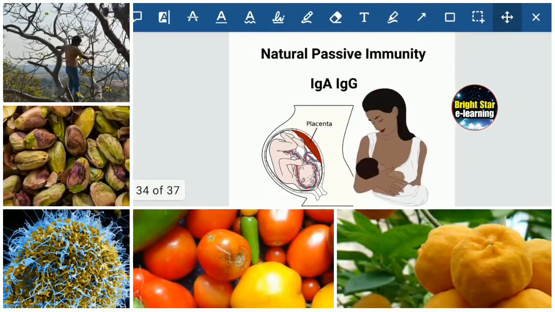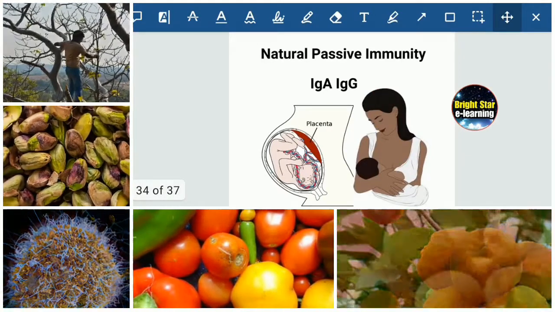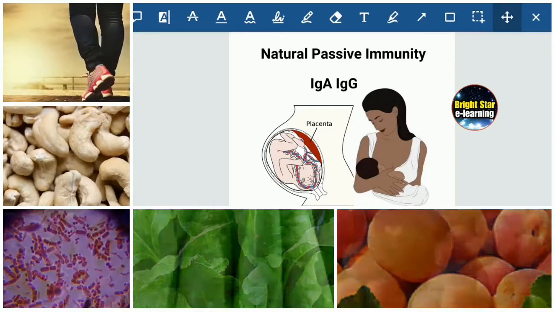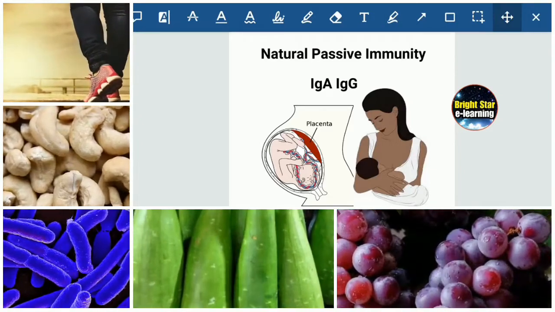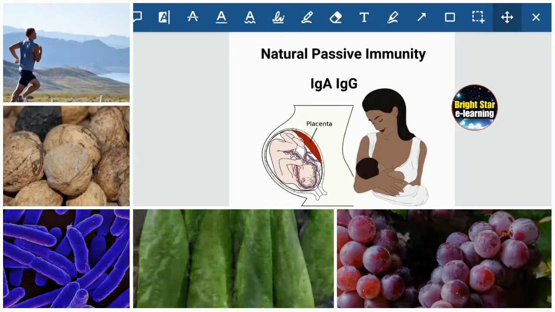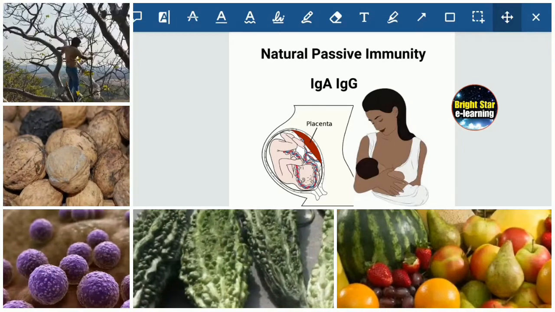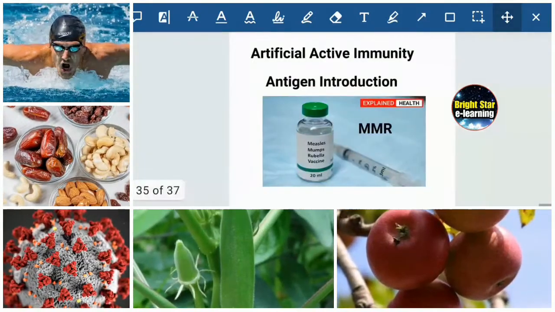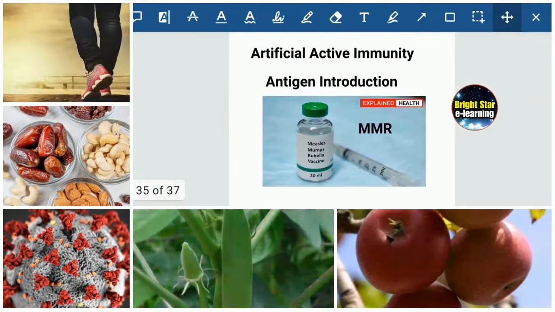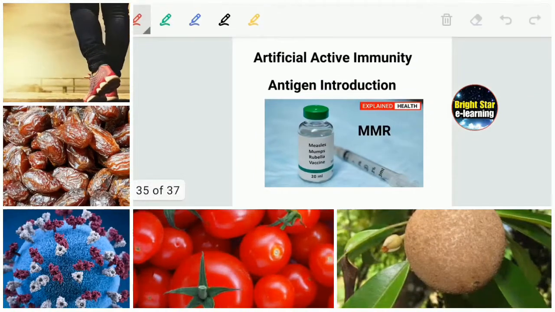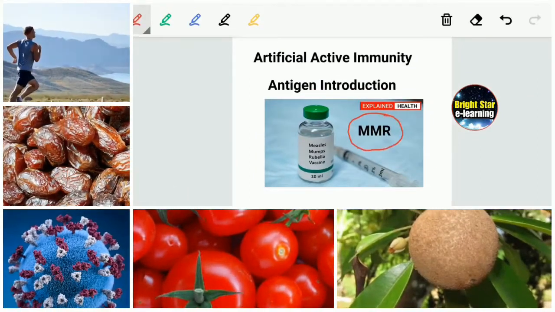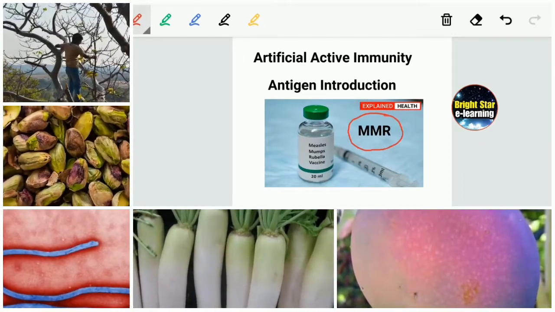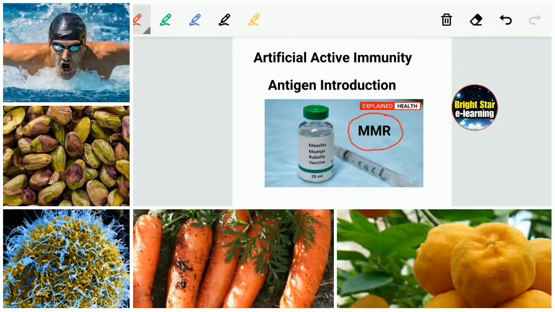Whereas in passive immunity, you can see here placenta and breastfeeding of milk, these two provide passive immunity. Next one, artificial active immunity. Example, MMR vaccine is given, measles, mumps and rubella vaccine that contains antigens to provide active immunity, artificial active immunity.